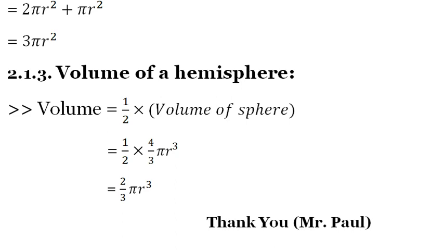For a sphere, total surface area and curved surface area are the same, and the formula is 4 pi r square. The volume of a sphere is 4 by 3 pi r cube. Now for the hemisphere, the curved surface area is 2 pi r square, the total surface area is 3 pi r square, and the volume is 2 by 3 pi r cube.